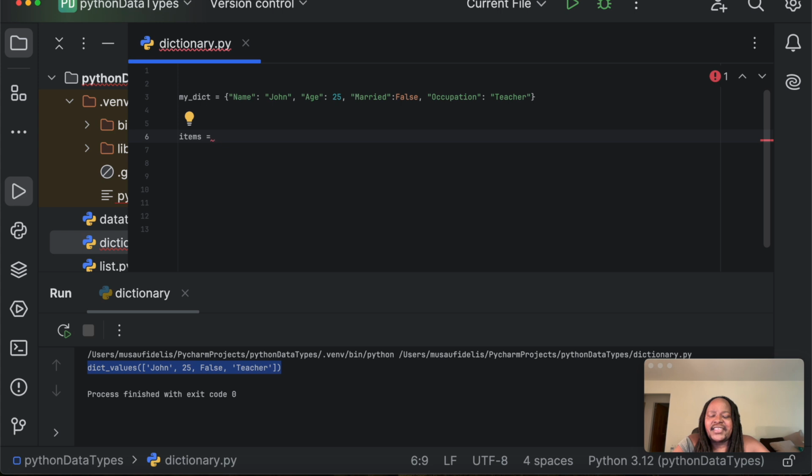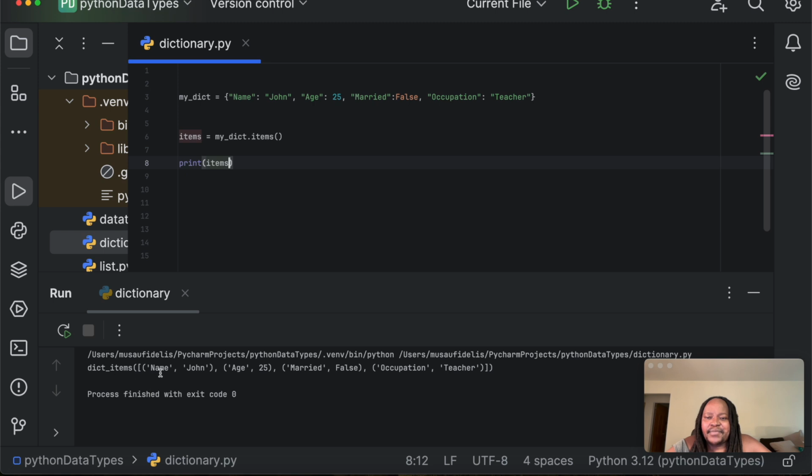So we can say my dict dot items, and if I now print items here, I get all the items. I have name John, age 25. This is a view object. It has all the items in my dictionary: name John, age 25, married false, occupation teacher.